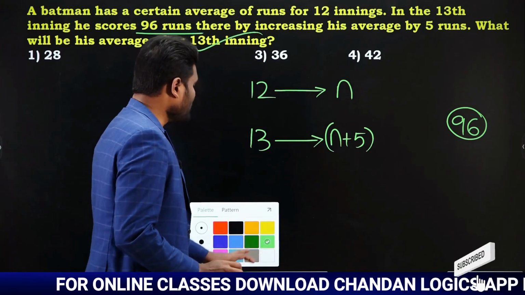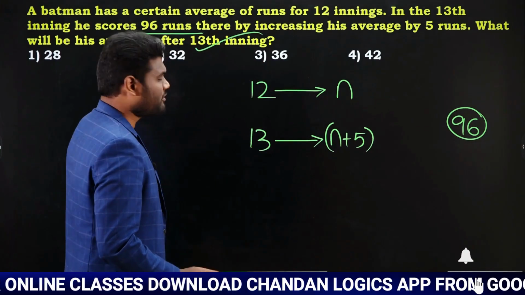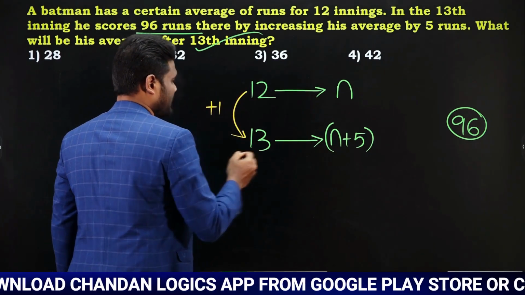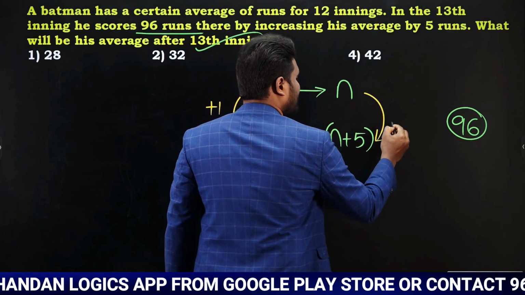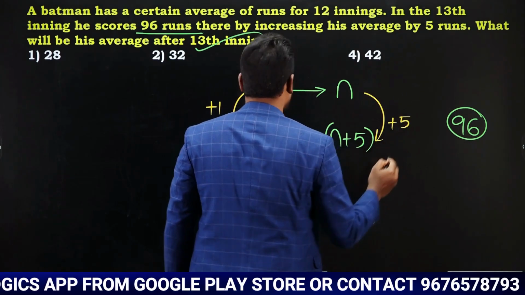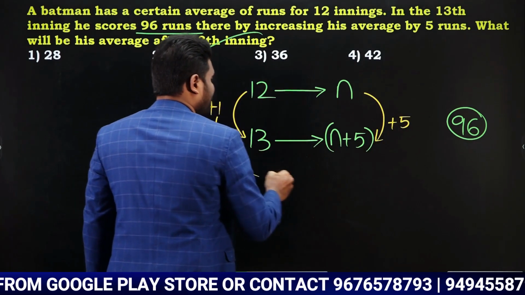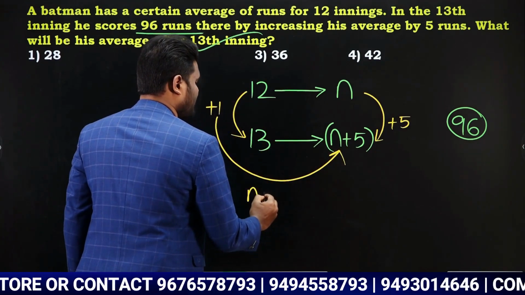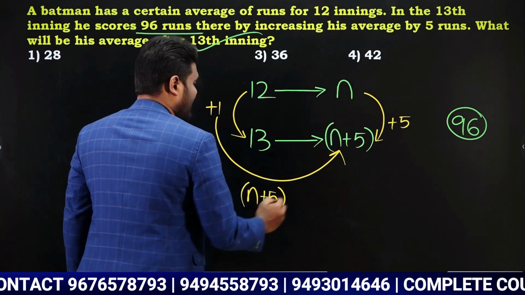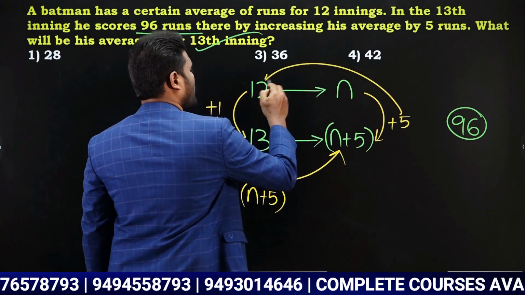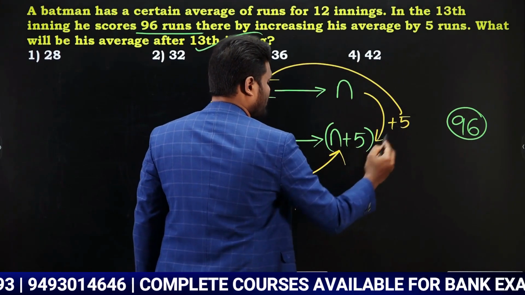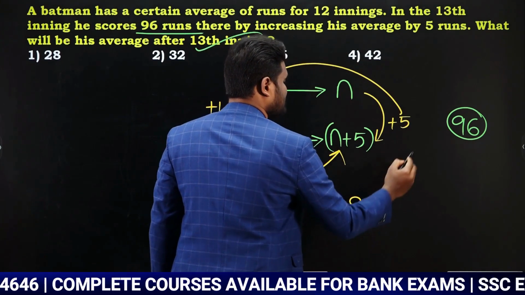Okay, look here. You can go with the same procedure whatever we have discussed earlier. On the left hand side it is plus 1, on the right hand side it is plus 5. Now calculate: left hand side difference multiplied with right hand side bottom number, which is n plus 5. Similarly, right hand side difference multiplied with left hand side top number, which is 60. Now this is equal to the total number of runs, that is 96.